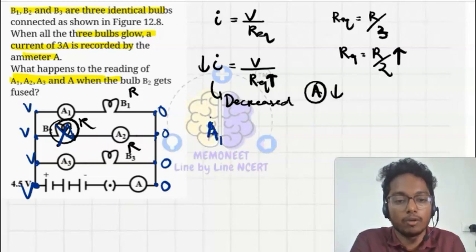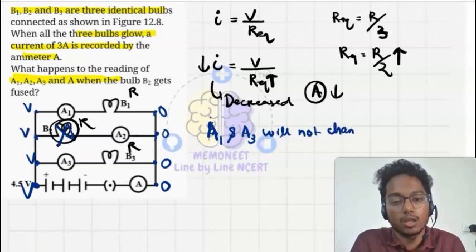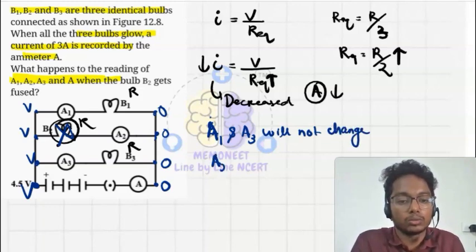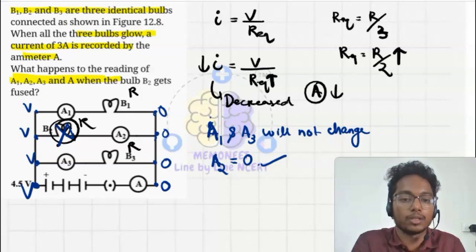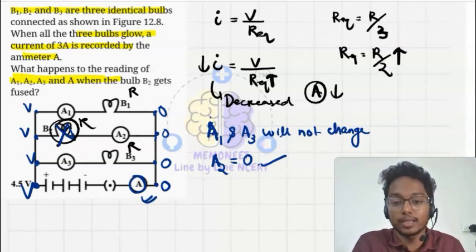So the reading of A1 and A3 will not change, but for A2 the current will become 0. Why? Because there is no resistance to drop the voltage. So the current becomes 0 for A2. A1 and A3 readings will not change, and for the main current, that is A, the reading will decrease. Okay, I think you understood this question. If you have not understood, please watch it again. Still if you have doubt, then you can ask me.